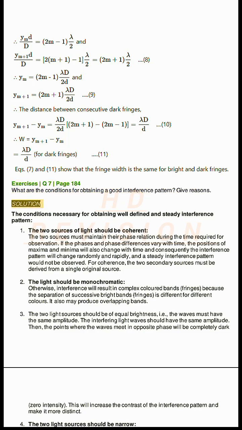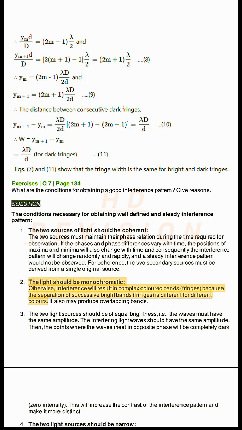Give reasons. Solution. The conditions necessary for obtaining a well-defined and steady interference pattern. 1. The two sources of light should be coherent. The two sources must maintain their phase relation during the time required for observation. If the phases and phase differences vary with time, the positions of maxima and minima will also change with time, and consequently the interference pattern will change randomly and rapidly, and a steady interference pattern would not be observed. For coherence, the two secondary sources must be derived from a single original source.